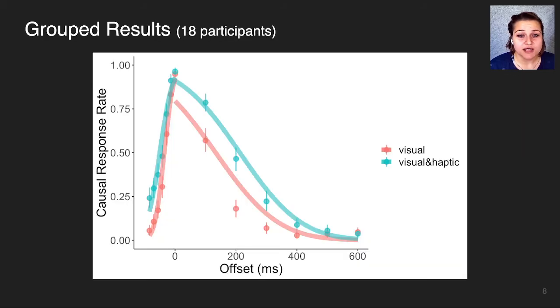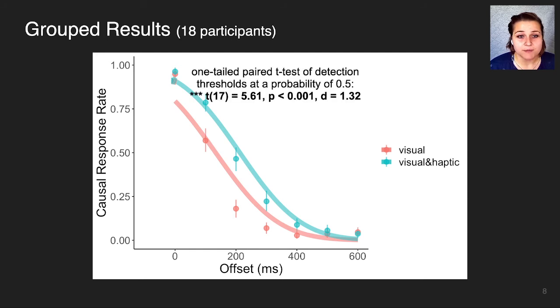We generated 4 psychometric curves for the positive and negative offsets in both the visual, pink, and visual and haptic, blue, conditions. The temporal offsets are shown along the x-axis, while the y-axis indicates the probability of a causal response. When we look at just the positive offsets, the addition of haptics affected participants' judgments. The probability with which participants view an event as causal for positive offsets was significantly greater in the vision and haptic condition compared to vision alone.